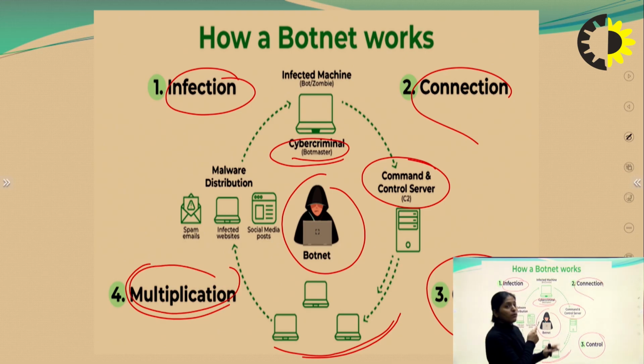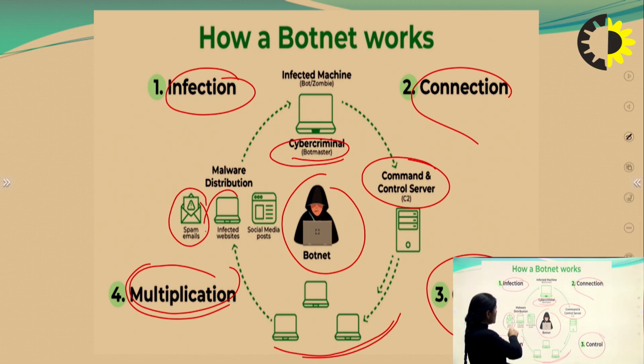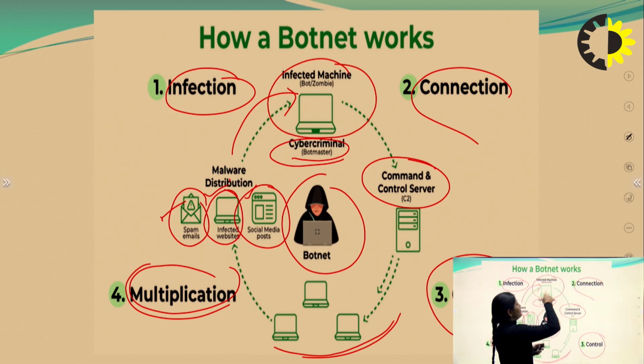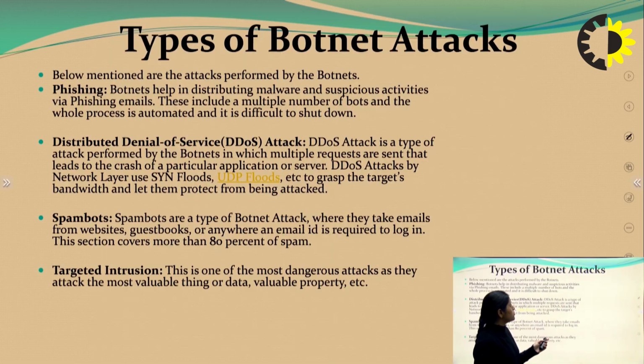Once control is granted, then things are divided. How? First, how the system is divided: they send spam emails, infected websites, and social media posts. In all three ways, the division can take place. Then in malware distribution, they infect the whole machine and system by using the bot zombie.